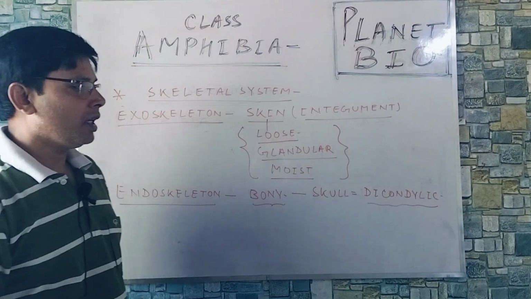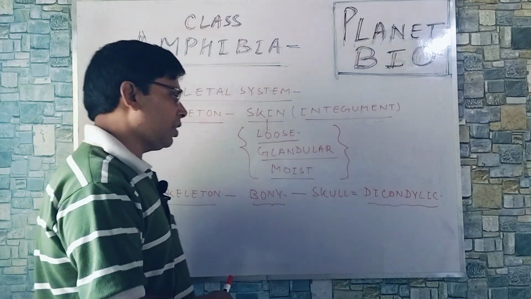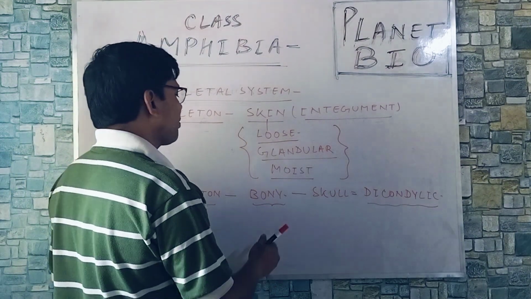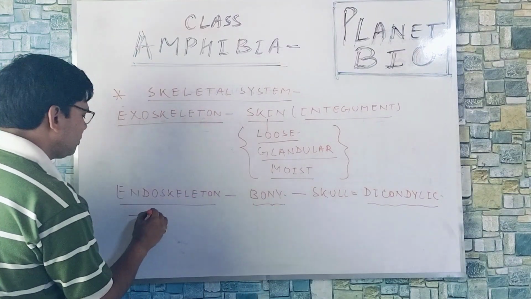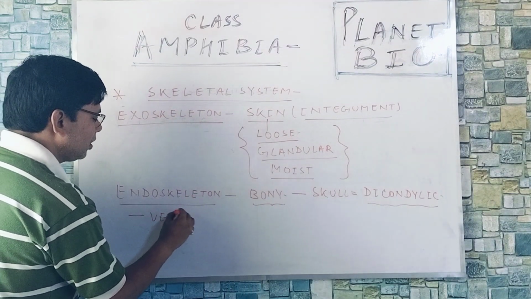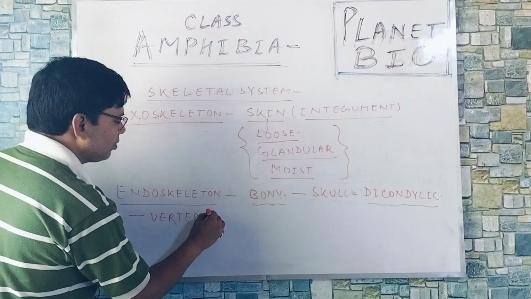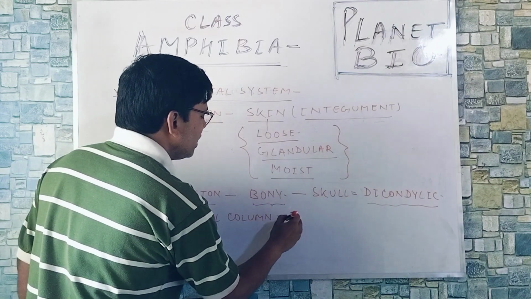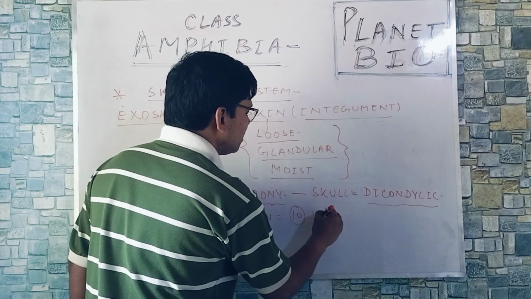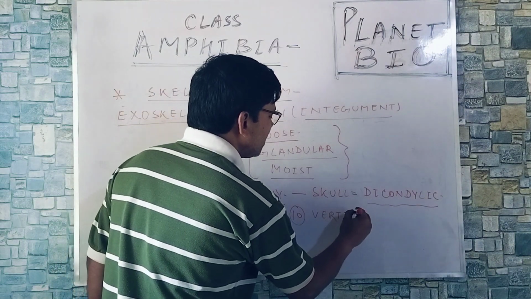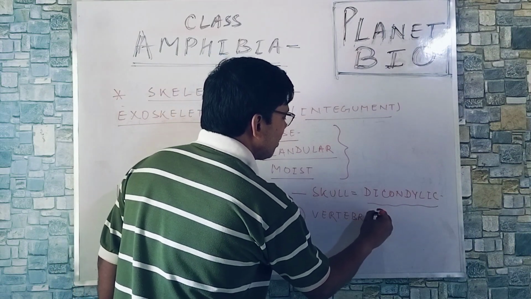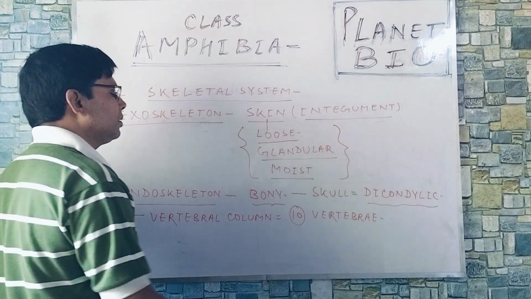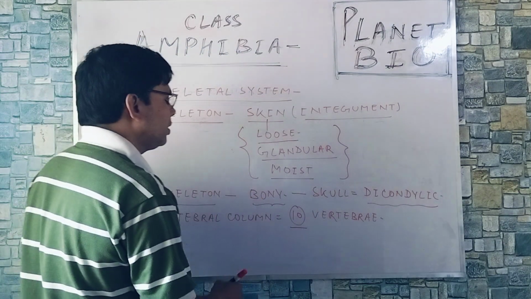So dicondylic skulls are found in Amphibia and Mammalia only. Others are monocondylic skull. Then vertebral column is made up of generally 10 vertebrae. Rana tigrina may have 9.